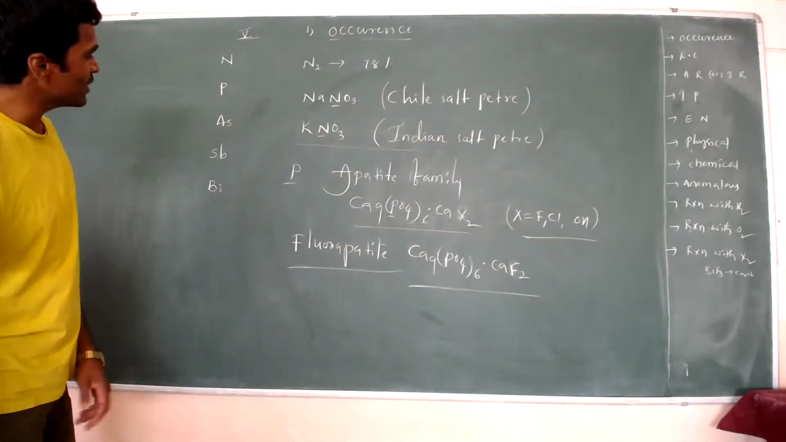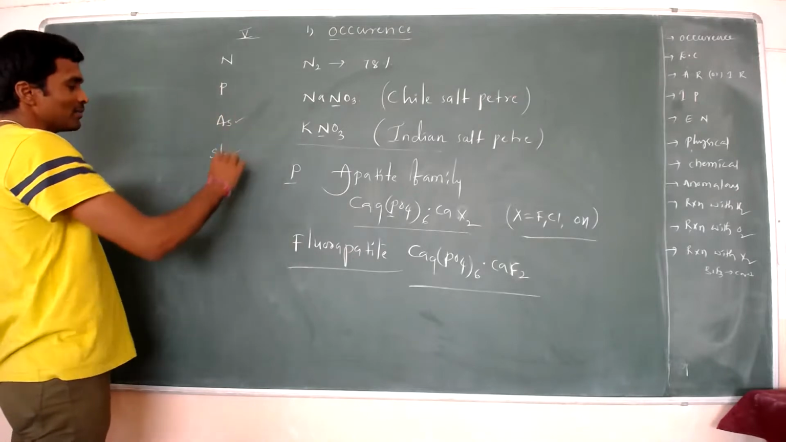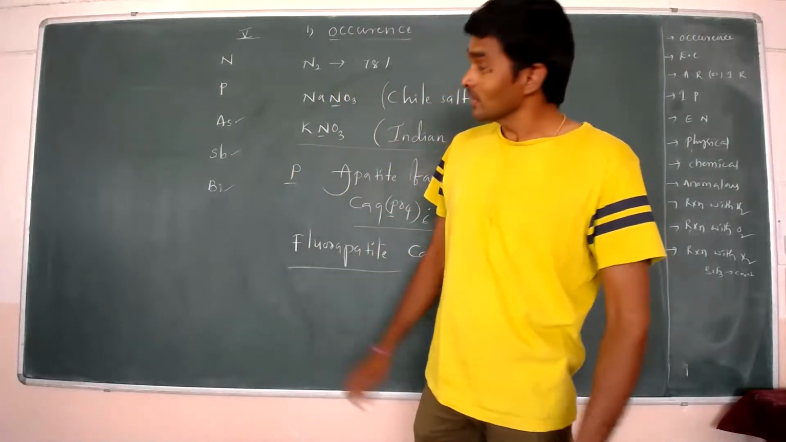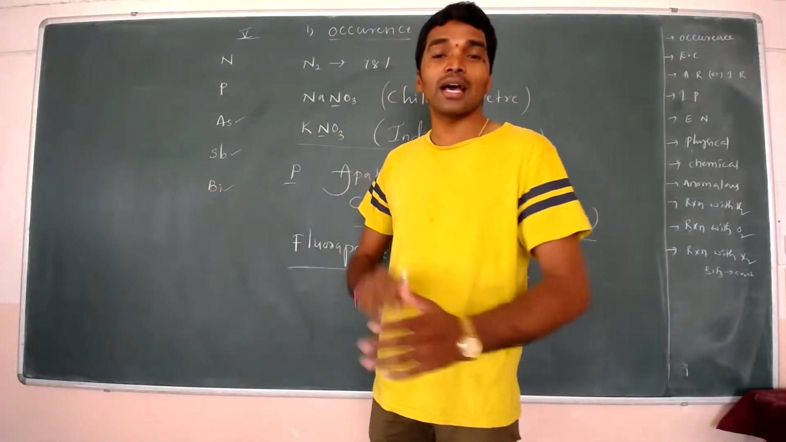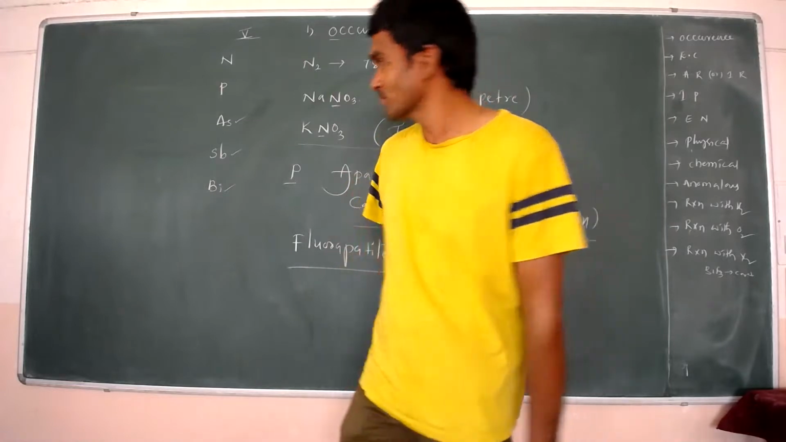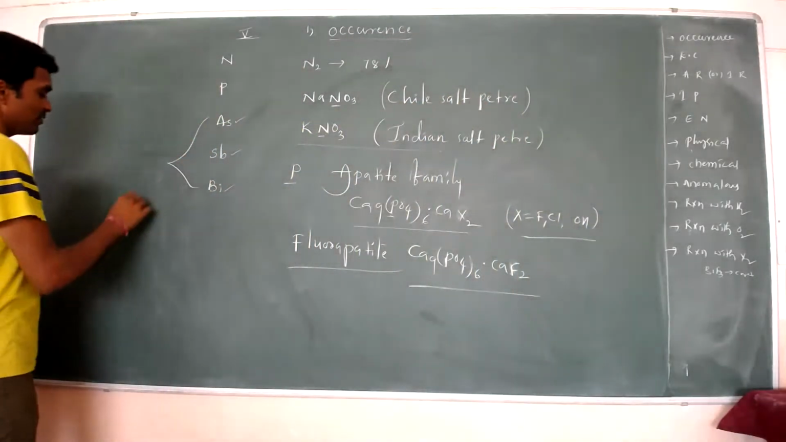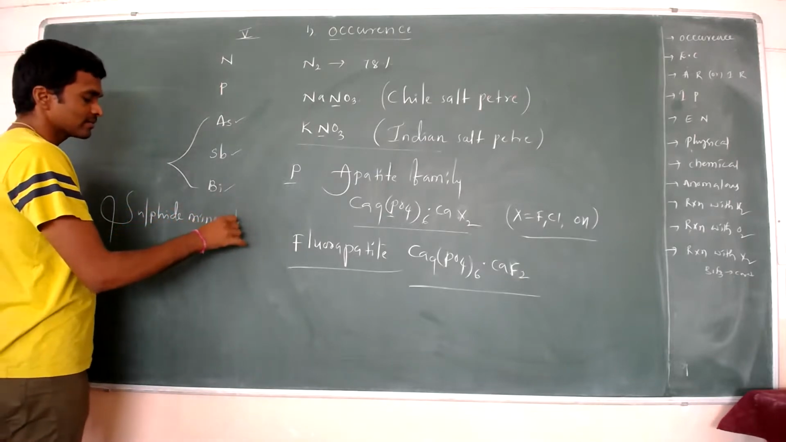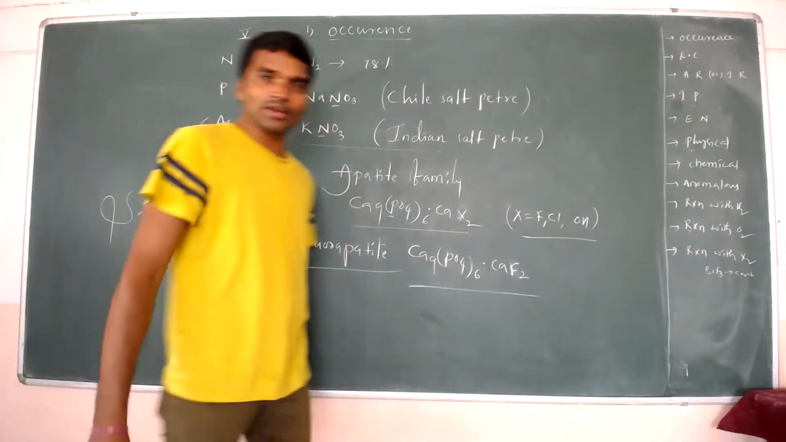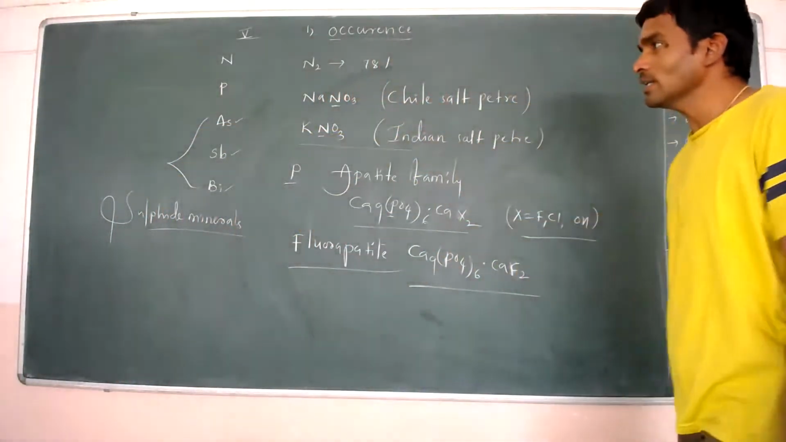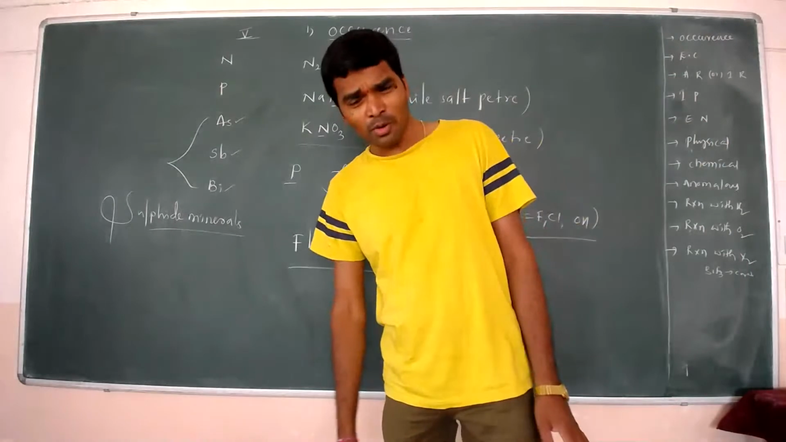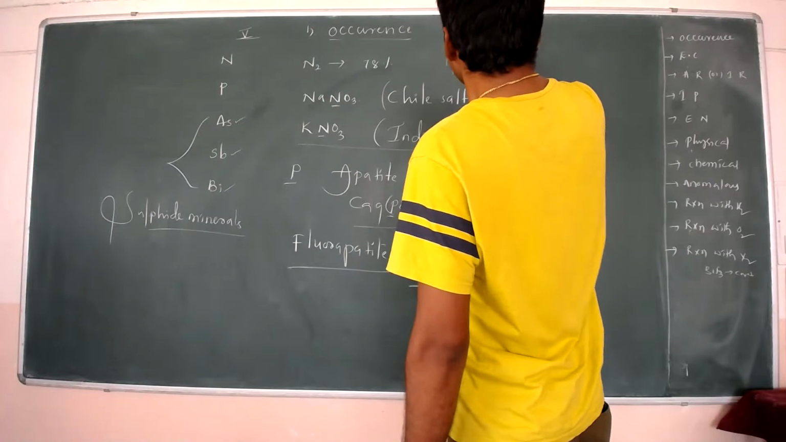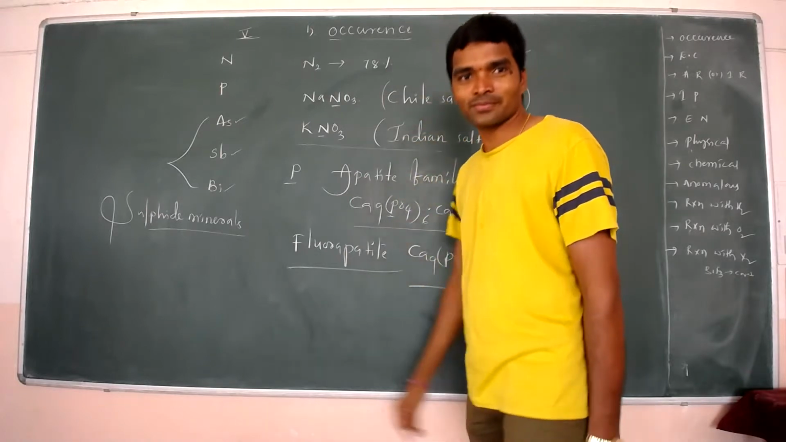Next we discuss arsenic, antimony, and bismuth. These compounds are available in the form of sulfide minerals. So this is the occurrence of the fifth group elements. An important point: these fifth group elements are called pnictogens.